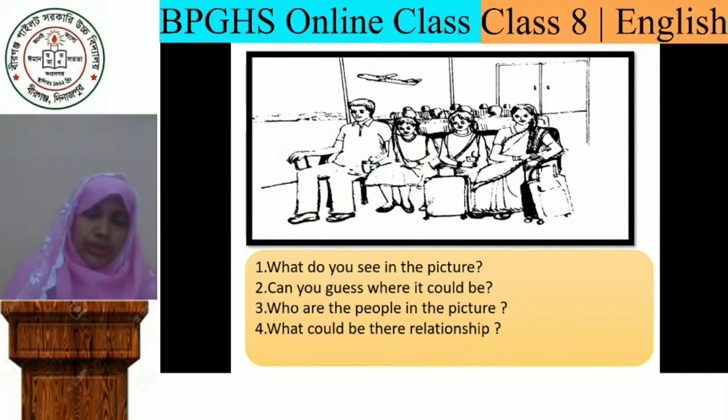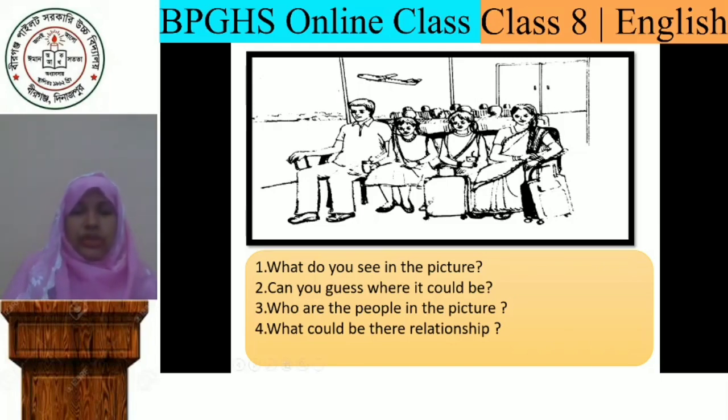Now dear students, please open your book. Can you see this type of picture in your book? Yes, there is the same picture in your textbook. Now think about the picture. What do you see in the picture? Can you guess where it could be? Who are the people in the picture? What could be their relationship?